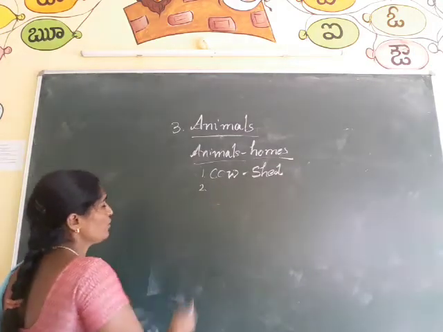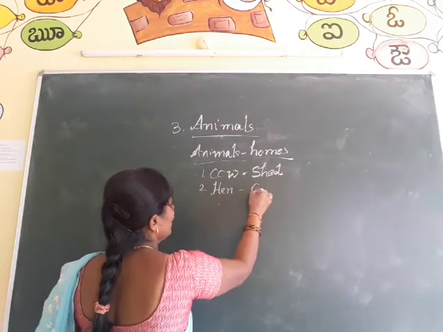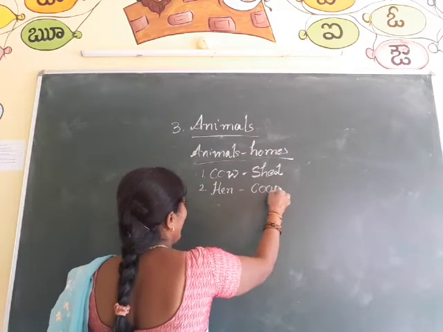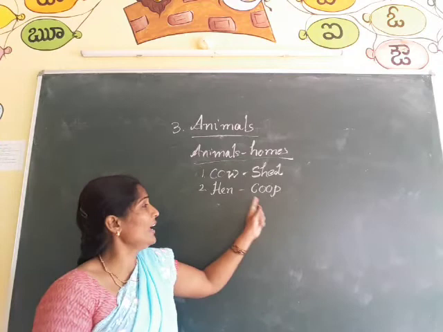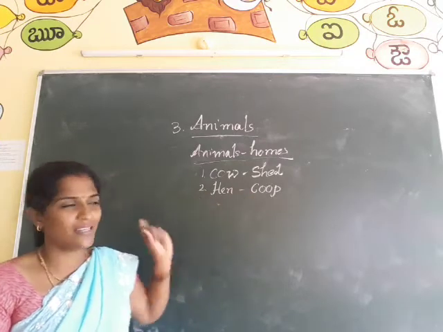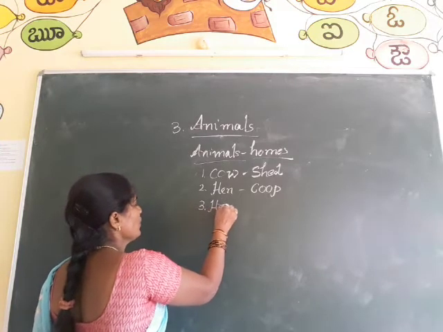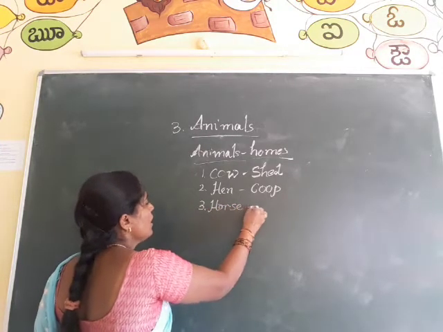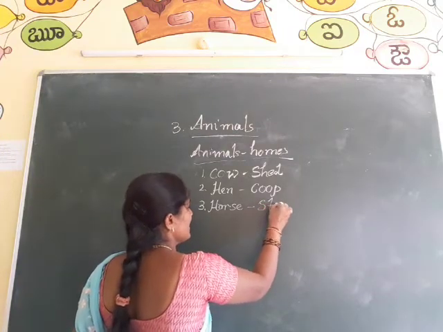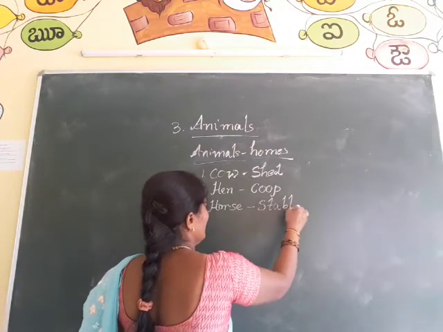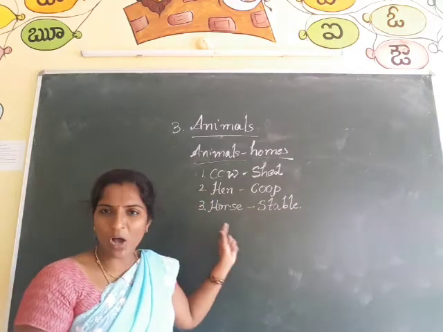And coming to another one, hen. Hen can live in a coop. So coop is a living place for hen. And coming to the third one, horse, H-O-R-S-E. Horse can live in a stable, S-T-A-B-L-E. Stable is the living place for horse.